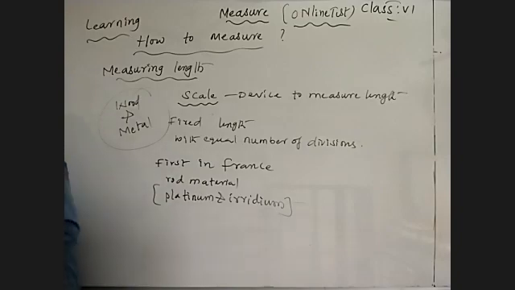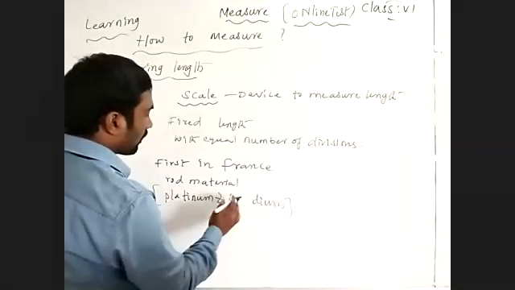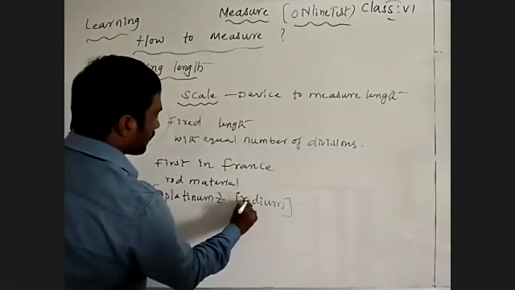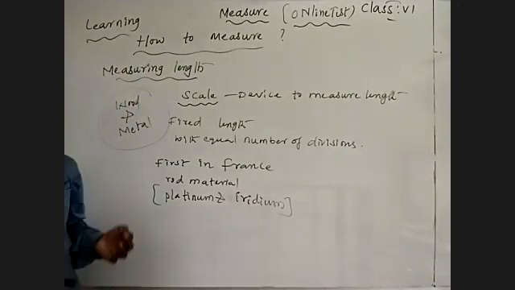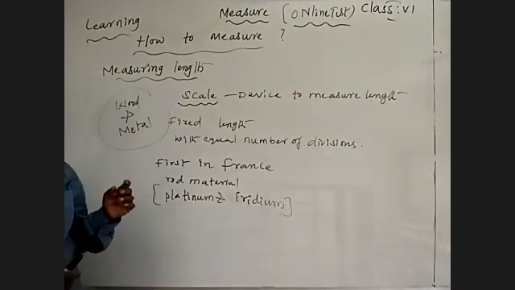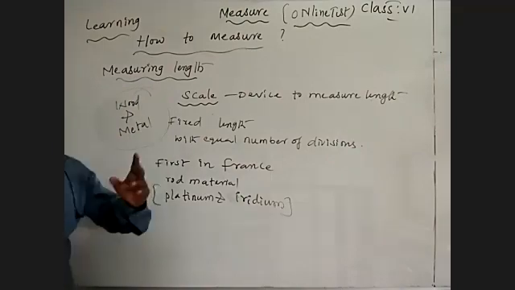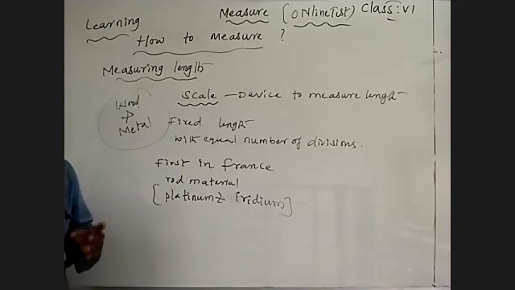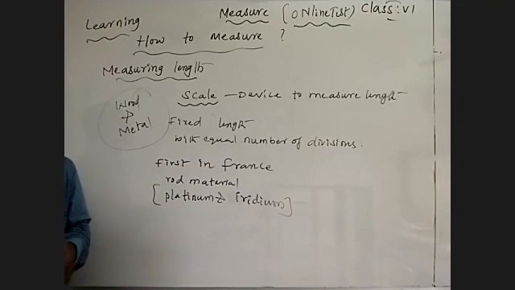How was it prepared? Platinum and iridium means a combination of platinum and iridium. They prepared one rod with an equal number of divisions and equal length for all over the world. The whole world should follow that particular fixed device to measure the length.